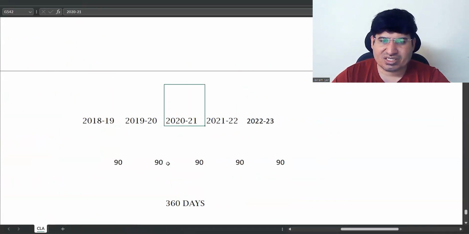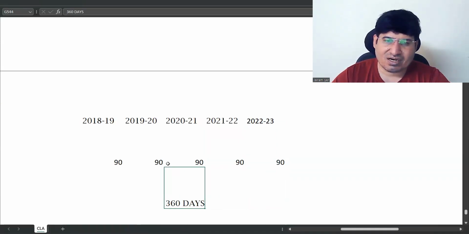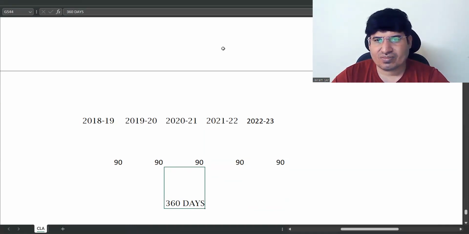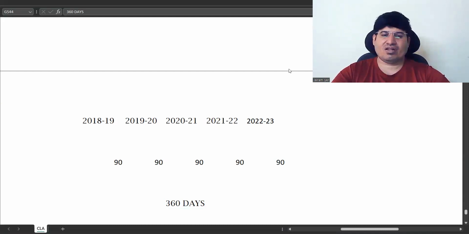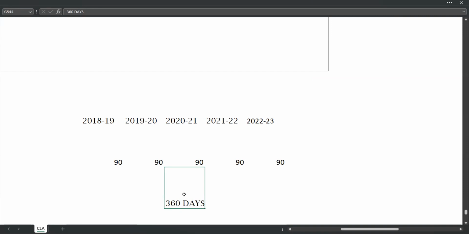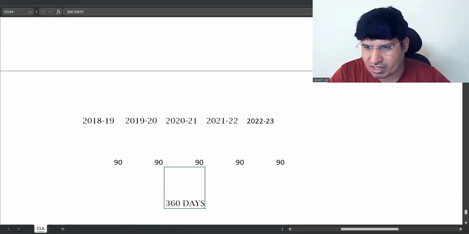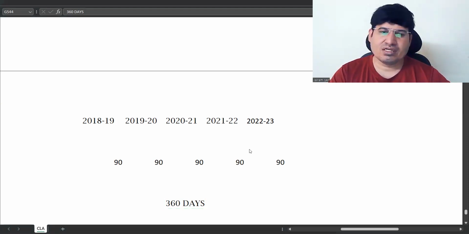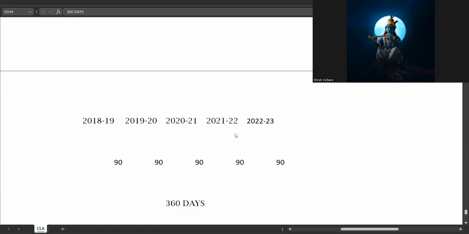And the second condition is closer. This is 60 days, this is 90 days. For the second basic condition to be fulfilled, how much should this be? 60 days in the previous year and 365 days in the 4 preceding previous years.